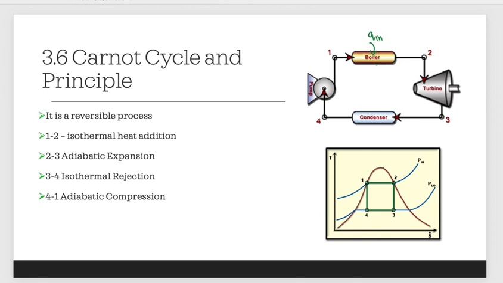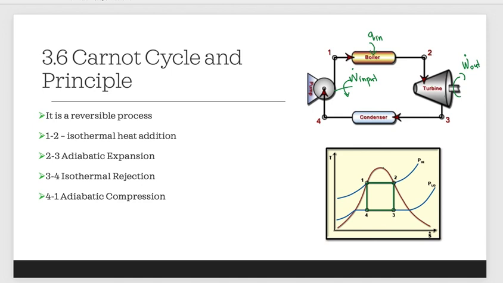So the heat will heat up the steam or liquid, and at state 2, the temperature is at the highest temperature. So we can say at T2, the phase of the liquid or steam is superheated. So the superheated steam will enter the turbine, and we understand that the function of the turbine is to decrease the pressure, and at the turbine we have W dot out, work output, and at the compressor we have work input.